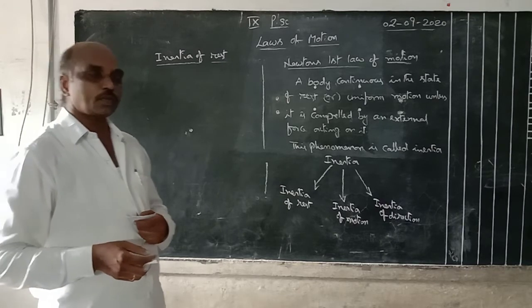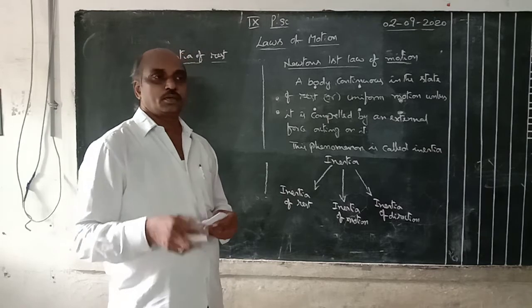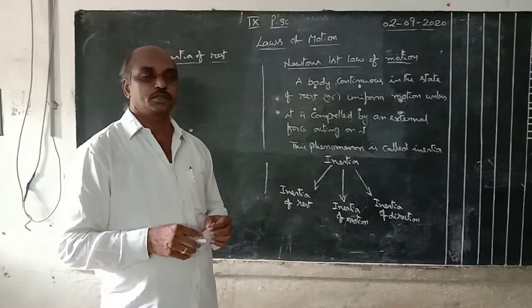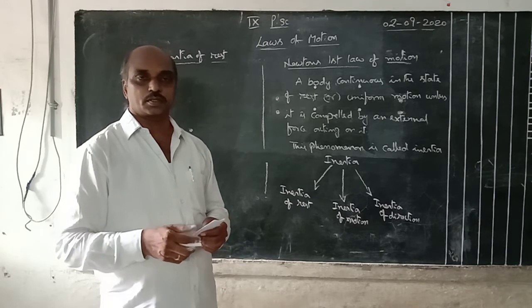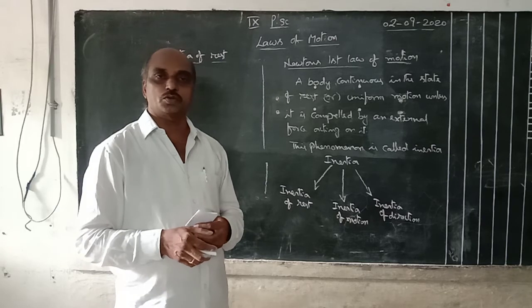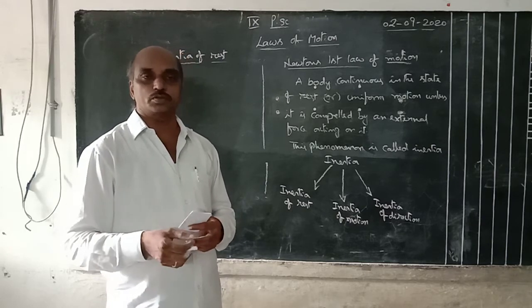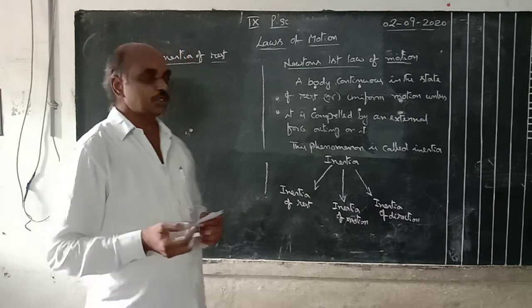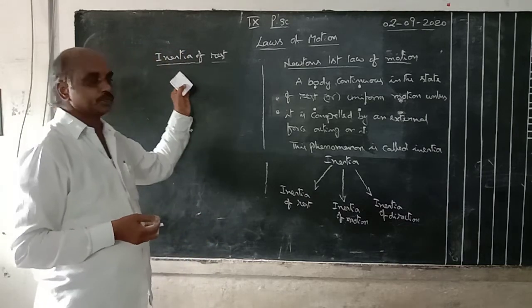Suppose the dining table is covered with a thin layer of cloth. After that, lightweight articles or objects are kept over the cloth. Suddenly you pull the cloth. The objects stay in position, but the cloth is removed. This is due to inertia of rest.